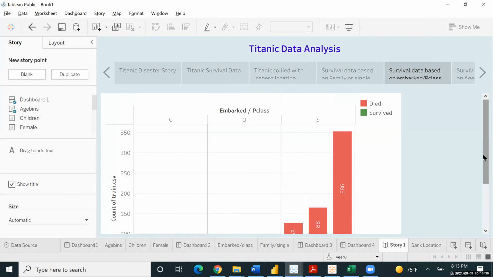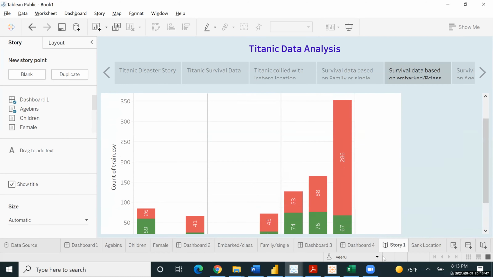Because this is a hypothetical data that we have. So we are just trying to use that to get some insights out of it. Okay, yeah, that's it. Thank you.